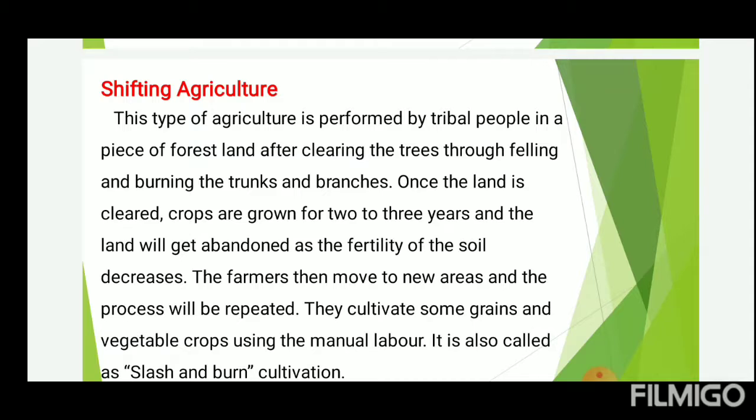Once the land is cleared, crops are grown for 2 to 3 years and the land will be abandoned as fertility of soil decreases. The farmers then move to a new area and the process is repeated. They cultivate some grains and vegetable crops using manual labor. It is also called slash and burn cultivation.